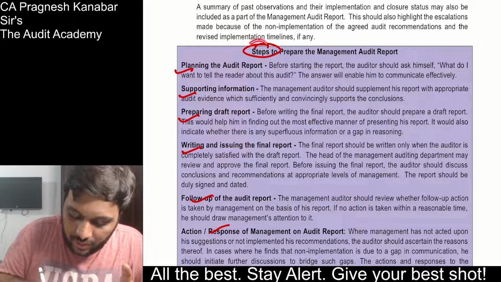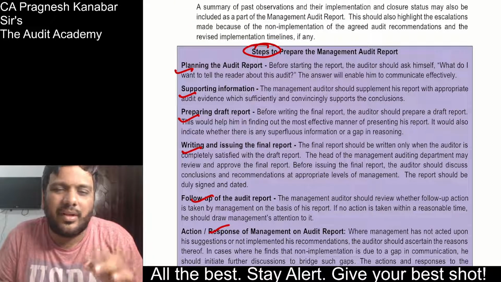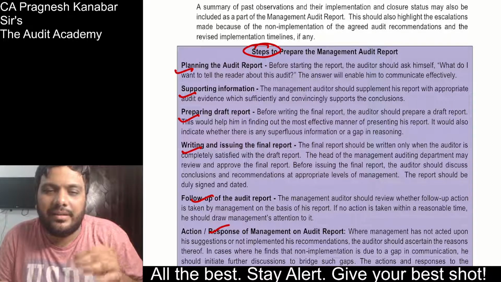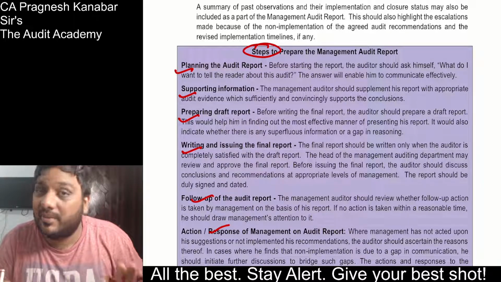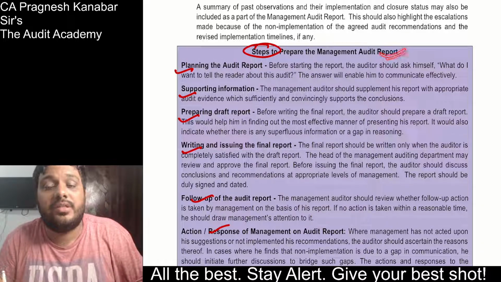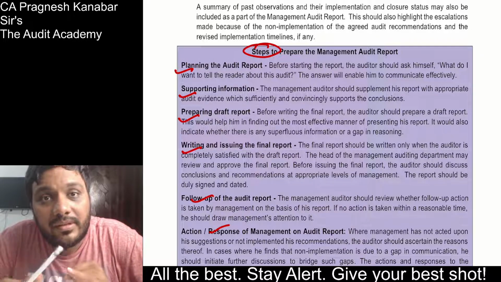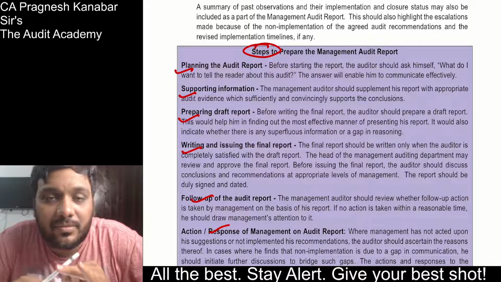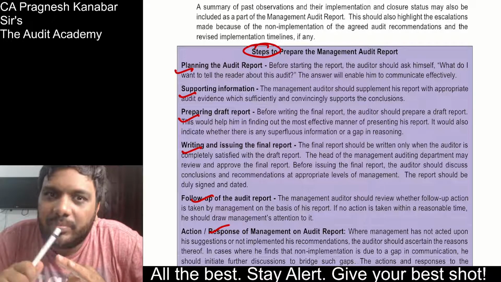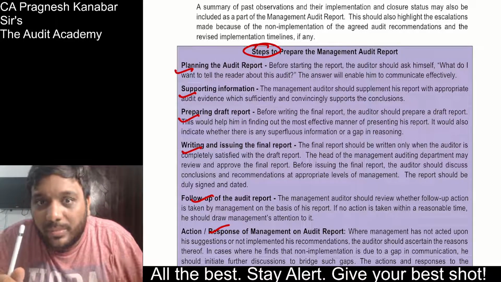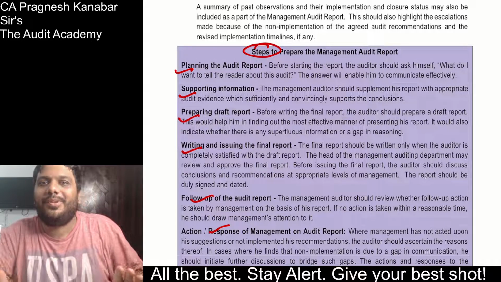Then they can ask you this question: steps to prepare management audit report. This discussion is a little extra that has been given, but this can be a separate question. Up till now for management audit report, there are 4 questions: categories of management audit report, types of management audit report, then guidelines for preparing management audit report, where you will talk about the format, and then steps to prepare management audit report. This is a different question.